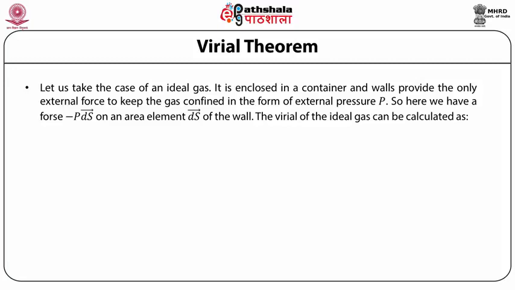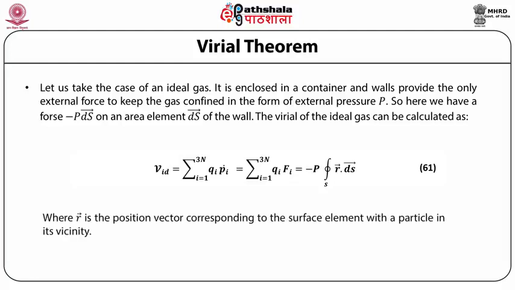The virial of the ideal gas can be calculated as V_ID is equal to summation over i equals 1 to 3N of q_i p_i dot, which is equal to summation over i equals 1 to 3N of q_i F_i, which is equal to minus P integrated over the whole surface of r dot dS, where r is the position vector corresponding to the surface element with a particle in its vicinity.